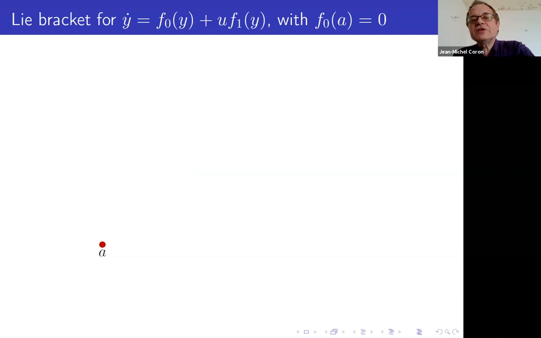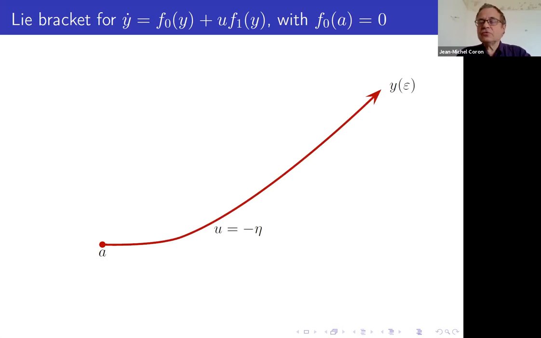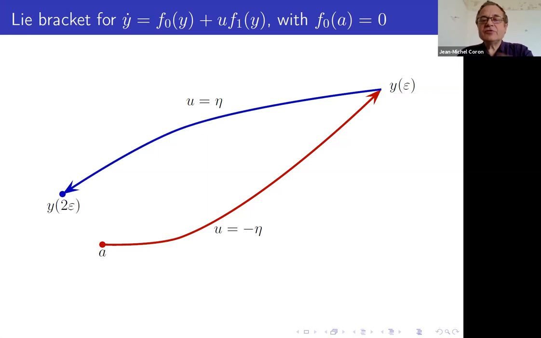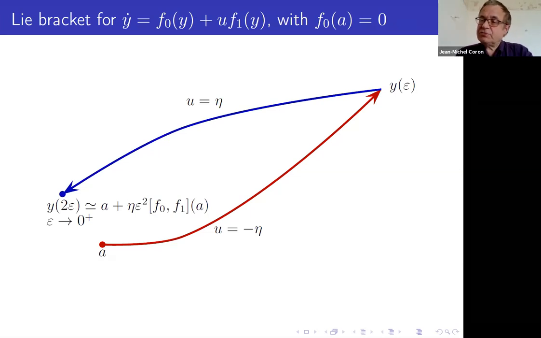And let me show you why the Lie bracket of f0, with a drift term, and f1 is also interesting. We start with this control system y dot is equal to f0 of y plus u f1 of y, and you assume that f0 at the point a is equal to 0. You do something similar to what we did before. During the interval of time 0 to epsilon, you consider u equal minus eta. During the interval of time epsilon to 2 times epsilon, you use u equal eta. And then you have succeeded to move in the direction of the Lie bracket of f0 and f1. So the drift term is also important for the Lie bracket.